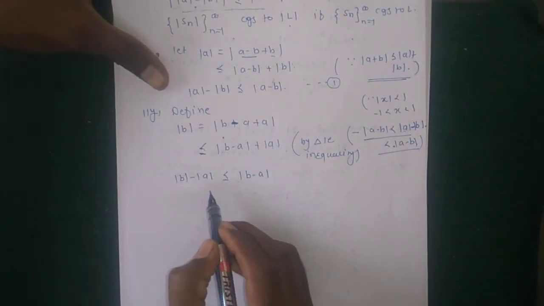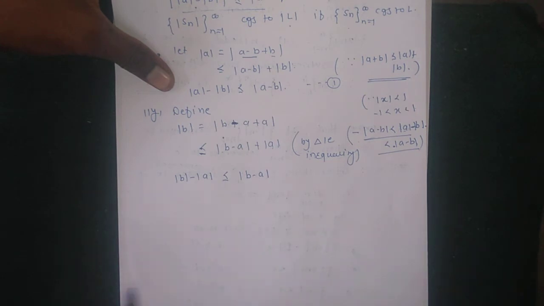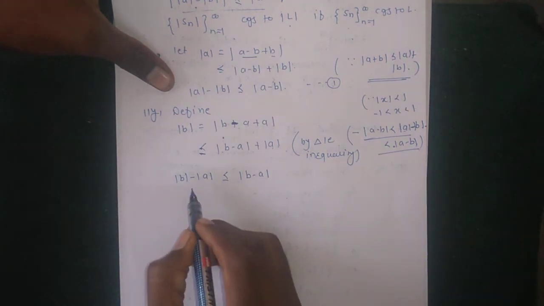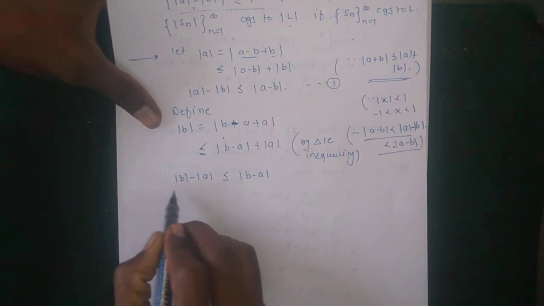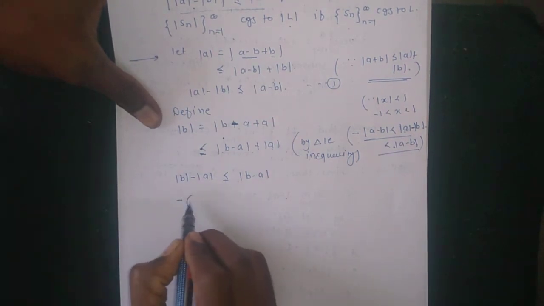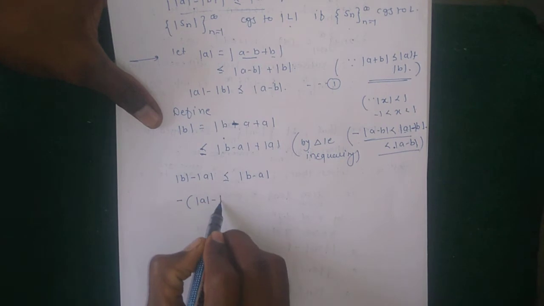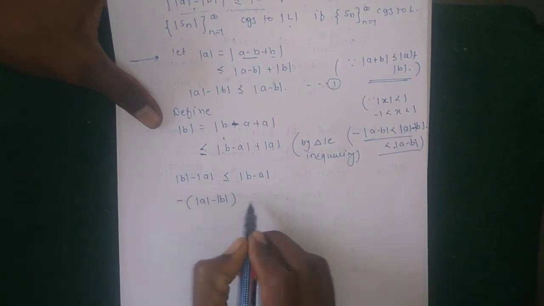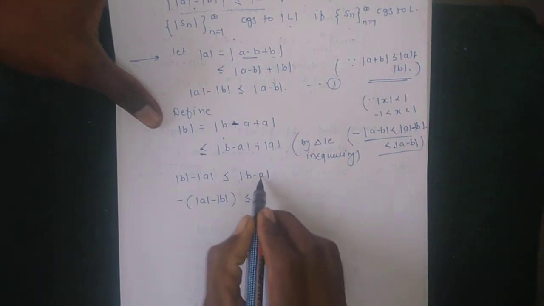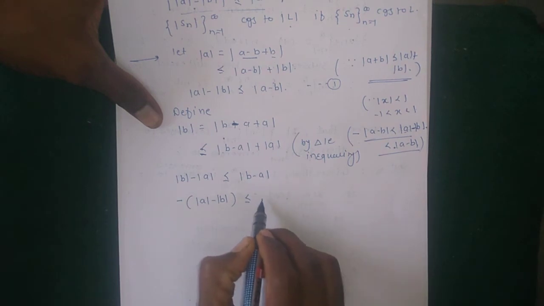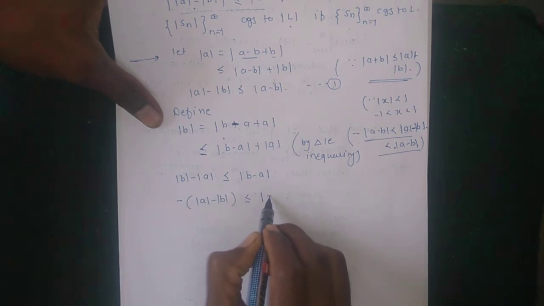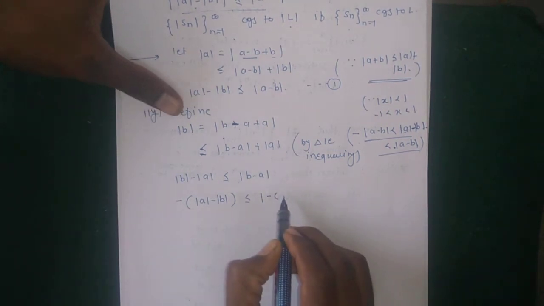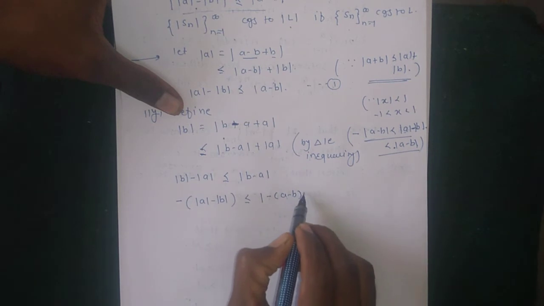Okay, then here the minus sign is common, we remove the minus sign, then -(|A| - |B|). Here also the common minus sign, we get |-(A - B)|.